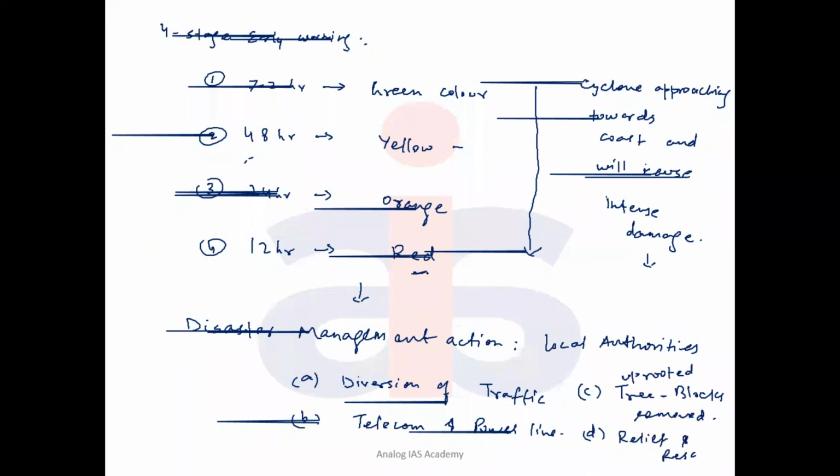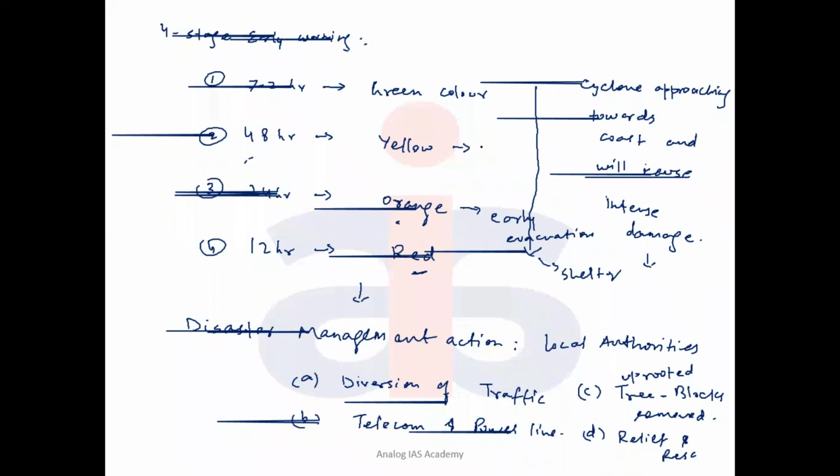When the red message is there, okay, during the orange stage, 24 hours before, what can the authorities do? Early evacuation programs are launched in the coastal areas so that people get evacuated from there and put into shelters. And 48 hours before, we have an option of asking people who are in the open sea to come back to the coastal areas.